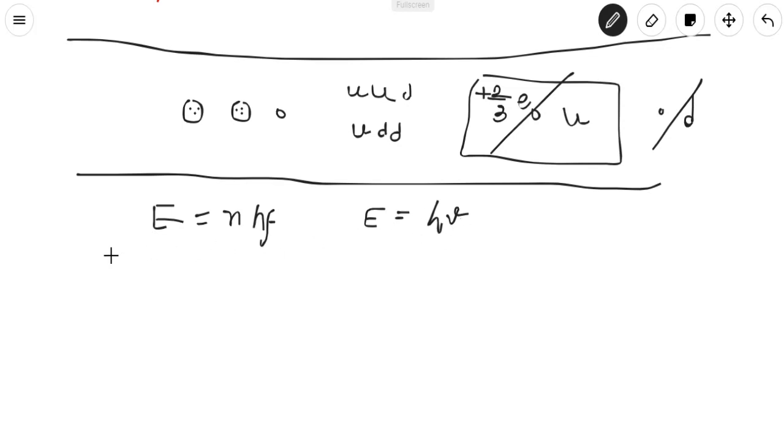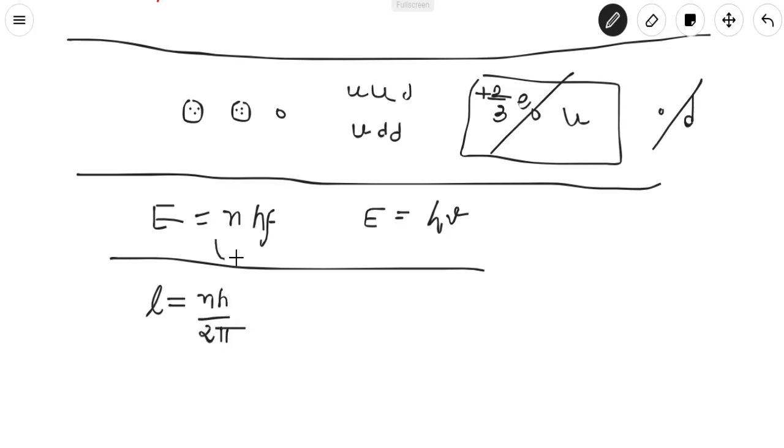That is the quantization. Similarly, probably you have seen in chemistry Bohr's hypothesis, where the angular momentum is quantized as nh by 2 pi. That is the quantization of angular momentum. We will see this further in physics in 12th standard. So quantization is a natural behavior, we can say that.